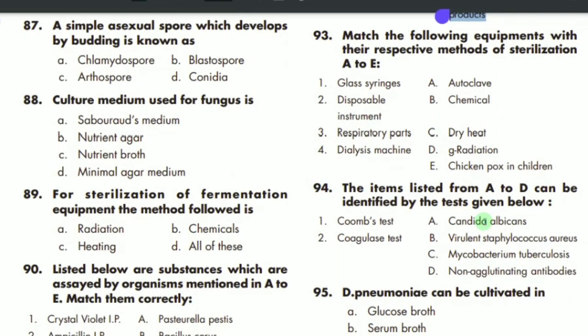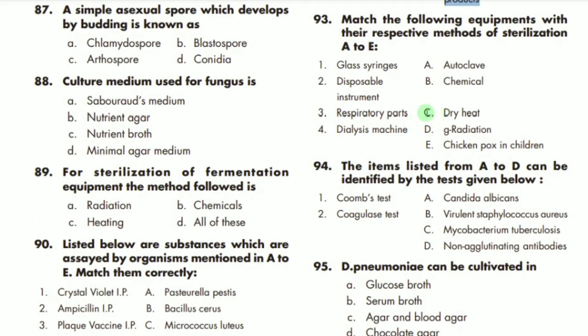93, cross match says that glass syringe. So for glass syringe, the correct option is dry heat, C. Then we have disposable instrument. So disposable instrument is usually G, radiation. So D is the correct option.